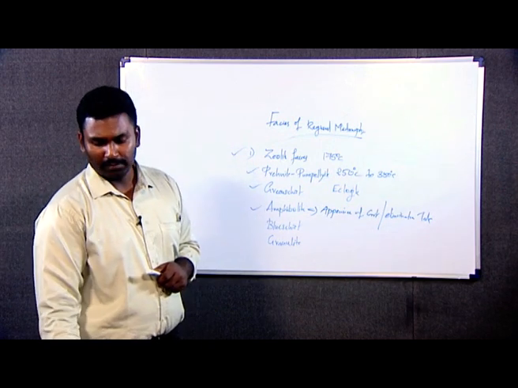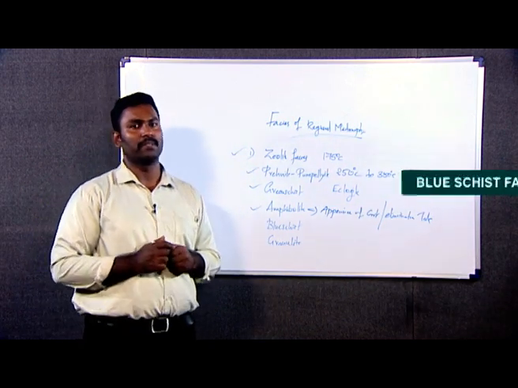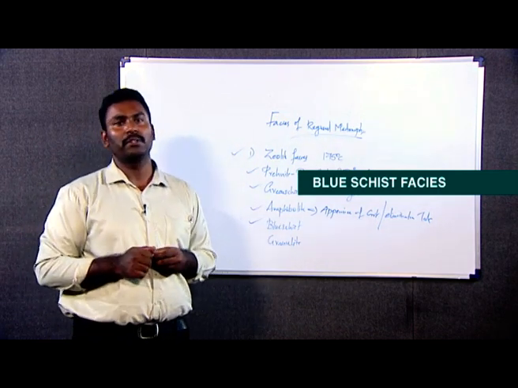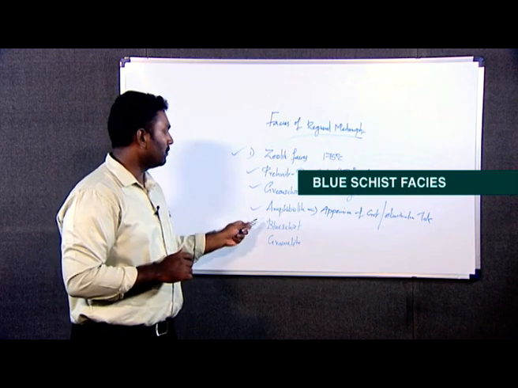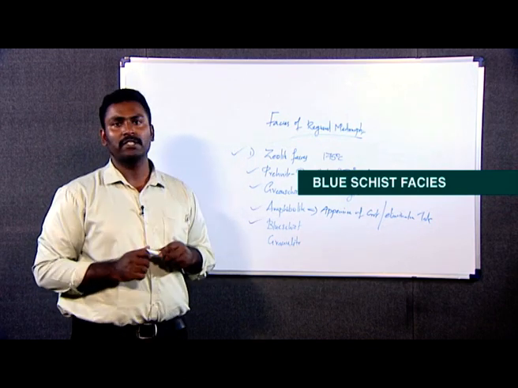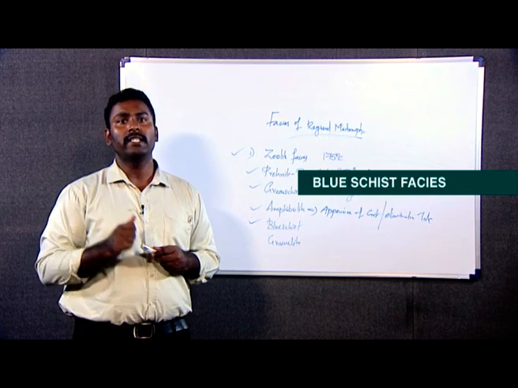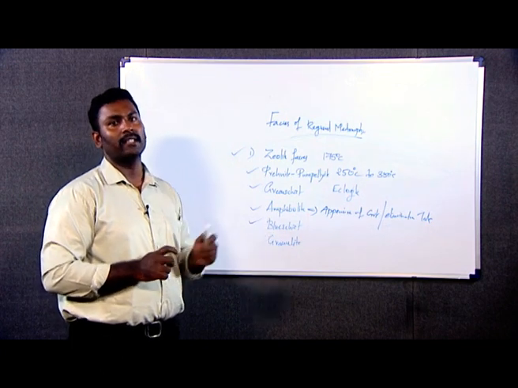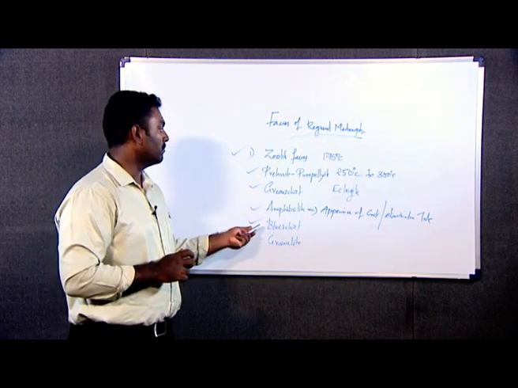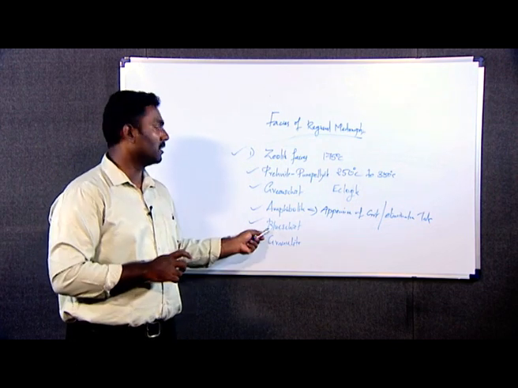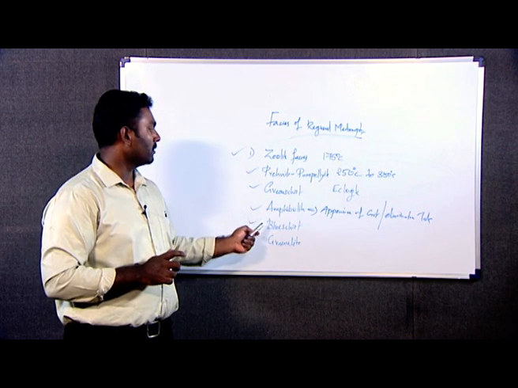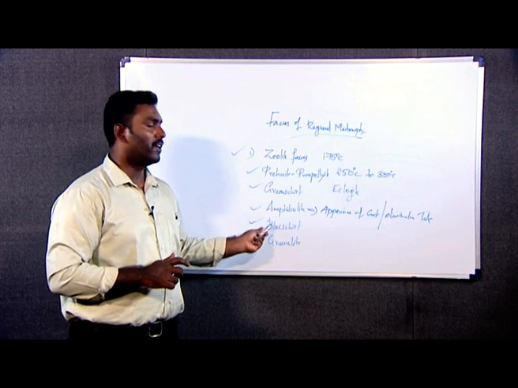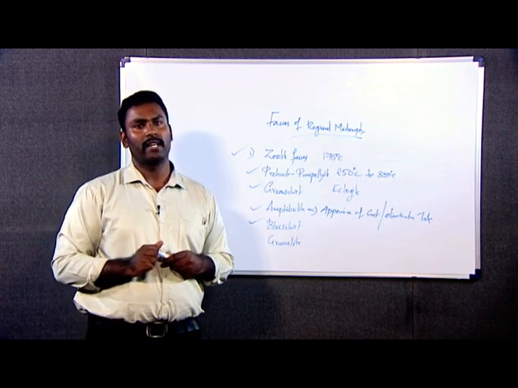Then we will move on to the blue schist facies metamorphism. This blue schist facies metamorphism, which is also known as glaucophane metamorphism, is a typical blue facies of metamorphism generally occurring under young orogenic zones, and here it represents a low temperature and high pressure condition of metamorphism, and the high pressure is typically formed as a result of tectonism. So the characteristic minerals representing the blue schist facies of metamorphism are glaucophane, lawsonite, jadeite, and aragonite.